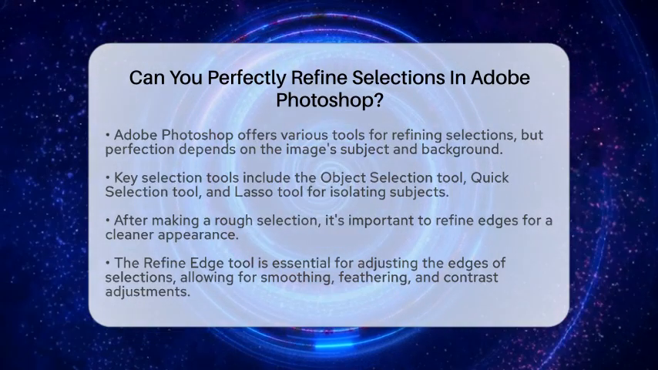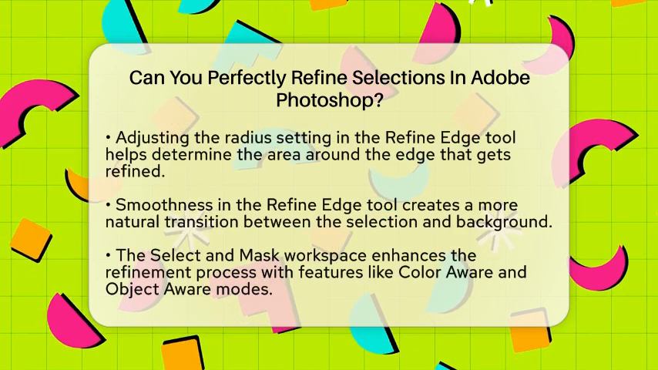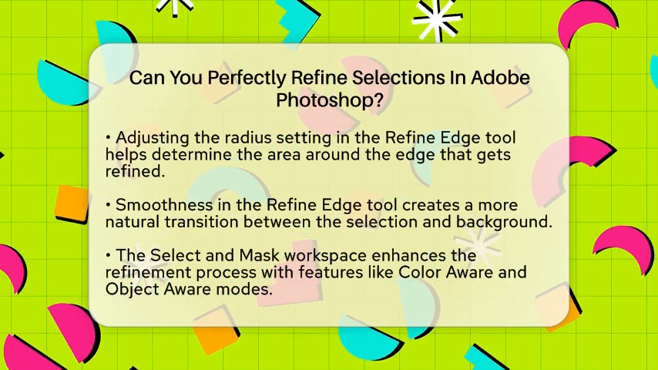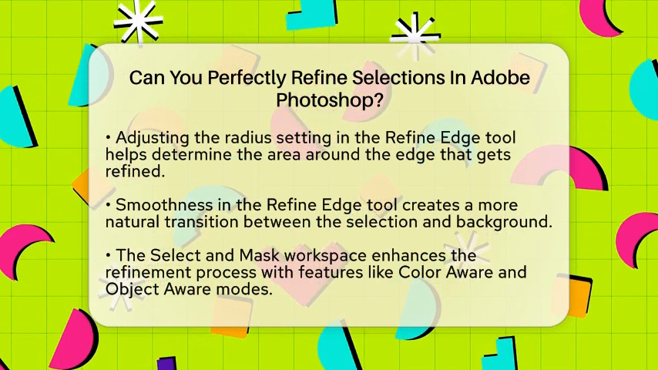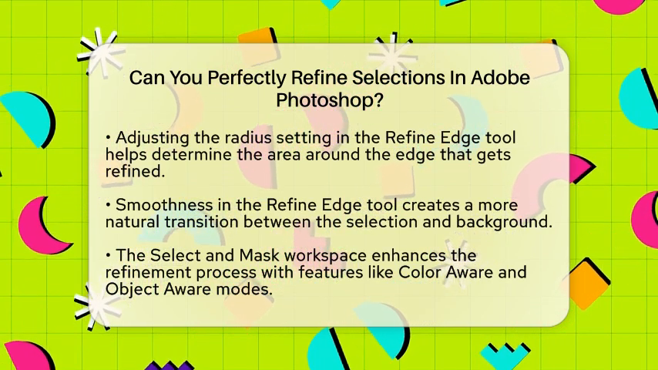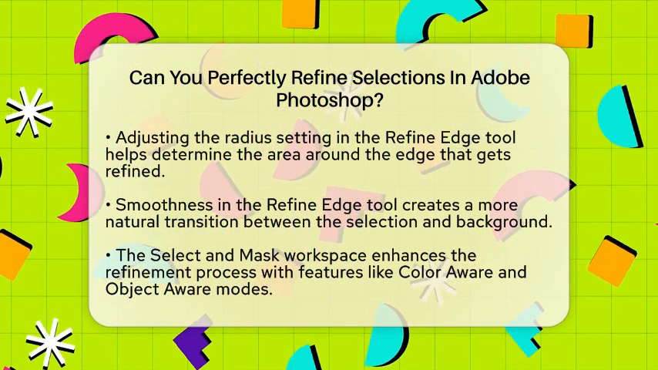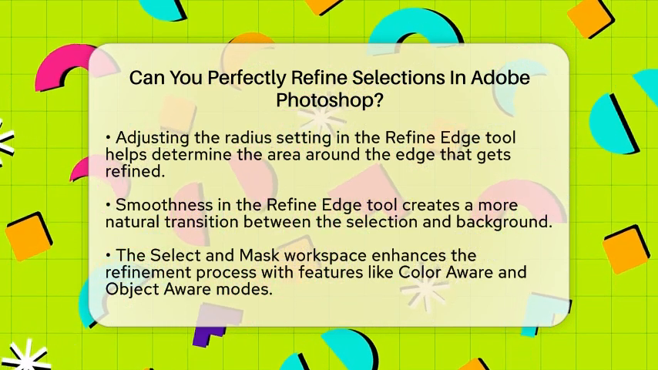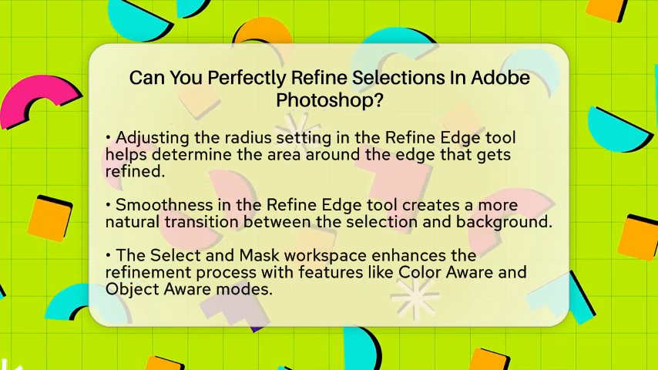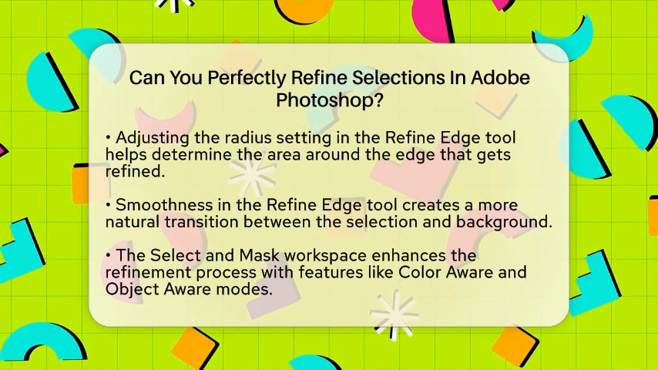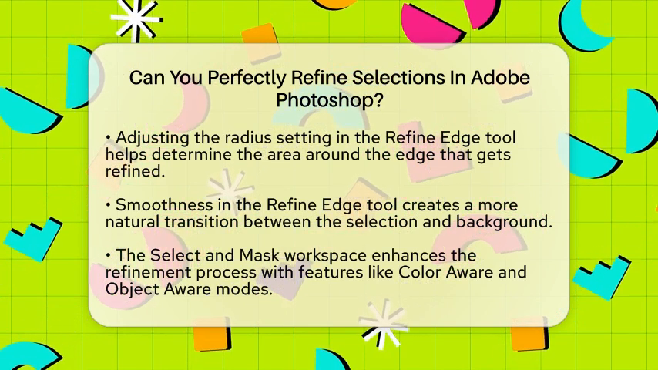One of the key tools for this is the Refine Edge tool. This tool allows you to smooth, feather, and adjust the contrast of the edges of your selection. It's particularly useful for subjects that have both smooth and rough edges, like hair or fur. You can adjust settings such as radius, which determines how much area around the edge is refined, and smoothness, which helps create a more natural transition.